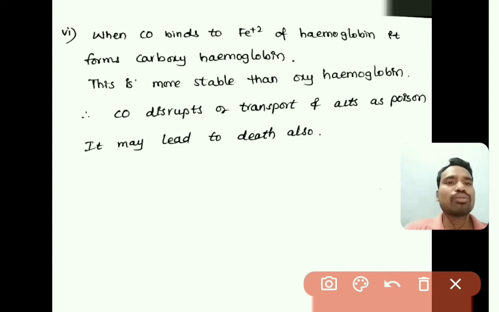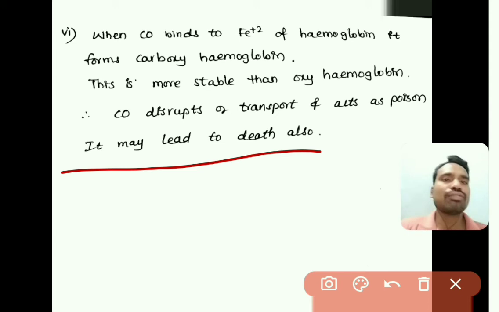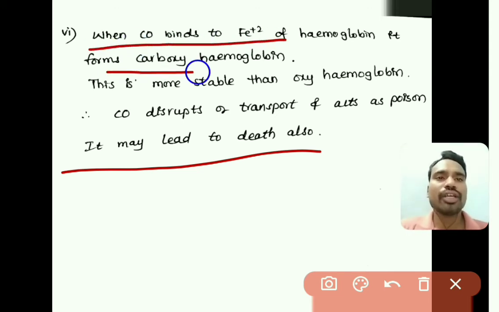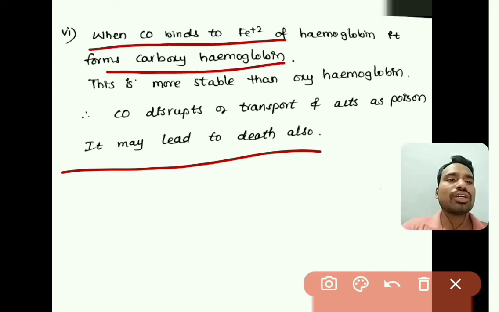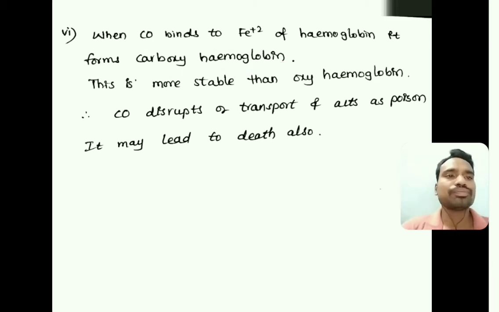So carbon monoxide disrupts the transportation of oxygen, so it acts as a poison. If the exposure is continuous, it may lead to death also. So this is the effect of carbon monoxide on hemoglobin: because of the formation of carboxyhemoglobin, oxygen transportation would be stopped. So these are the major functions of hemoglobin.